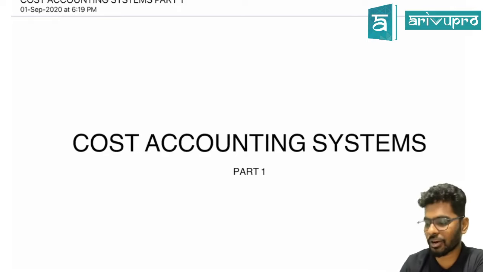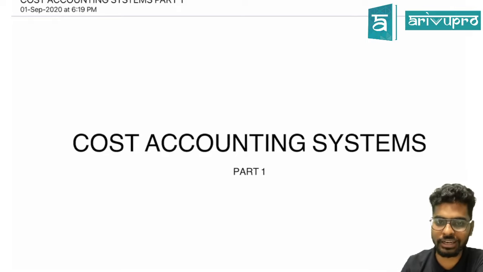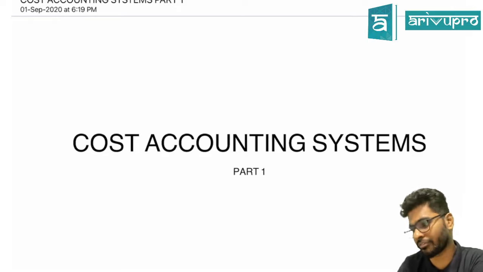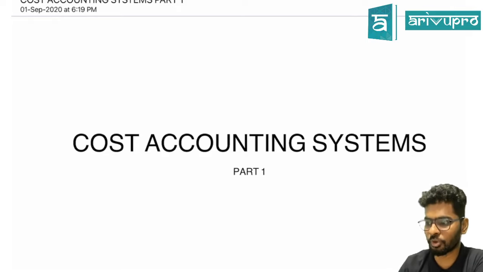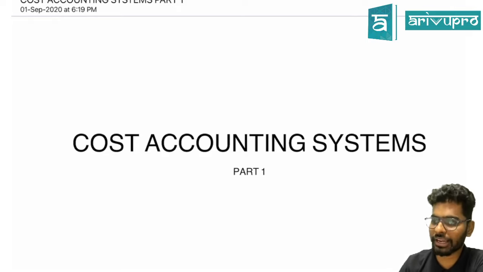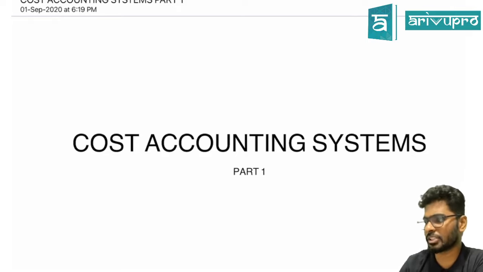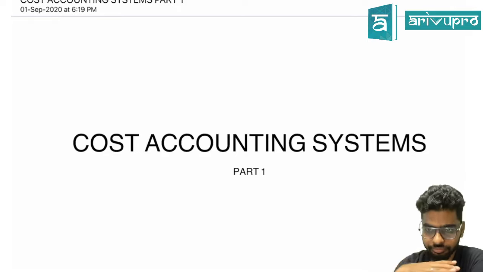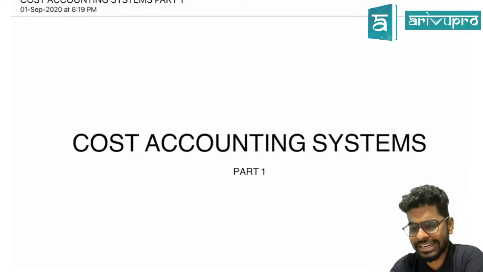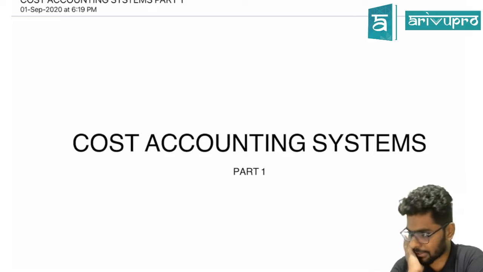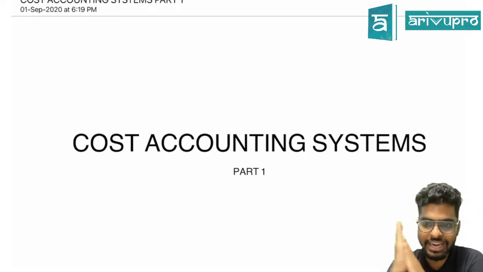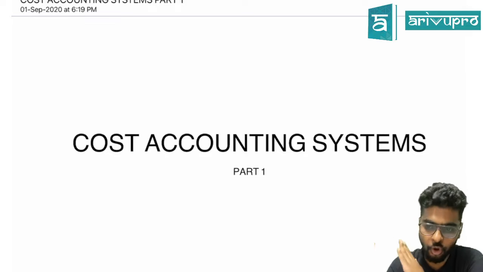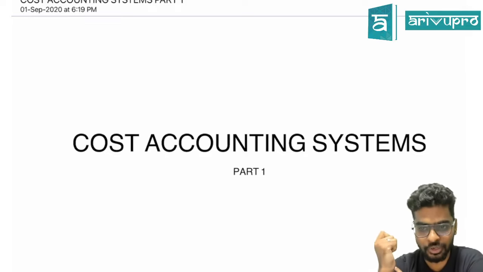The moment I say accounting system, I know that I'm going to be recording all the transactions in a particular book. Now, when I'm recording a transaction, that is basically the financial transaction. Now, what do you mean by integrated and what do you mean by non-integrated? When I maintain just one book for both costing and financial accounting, we say it is an integrated accounting.